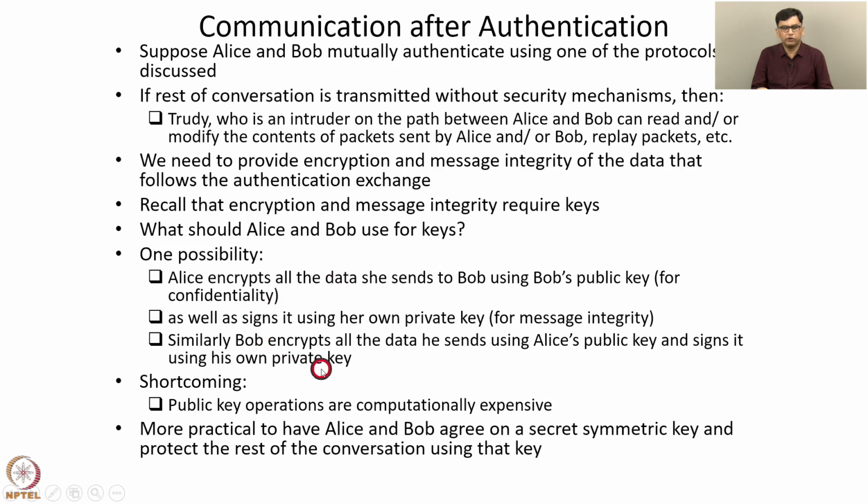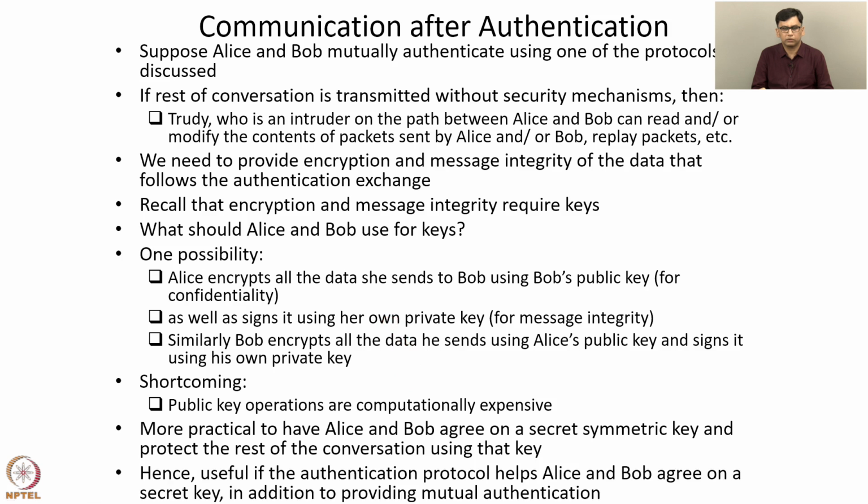So it's more practical to have Alice and Bob agree on a secret symmetric key and protect the rest of the conversation using that key. In this approach, during authentication, Alice and Bob also agree upon secret keys which they'll use to protect the rest of the conversation. That is to achieve confidentiality and message integrity of the rest of the conversation. Hence, it is useful if the authentication protocol helps Alice and Bob agree on a secret key in addition to providing mutual authentication.